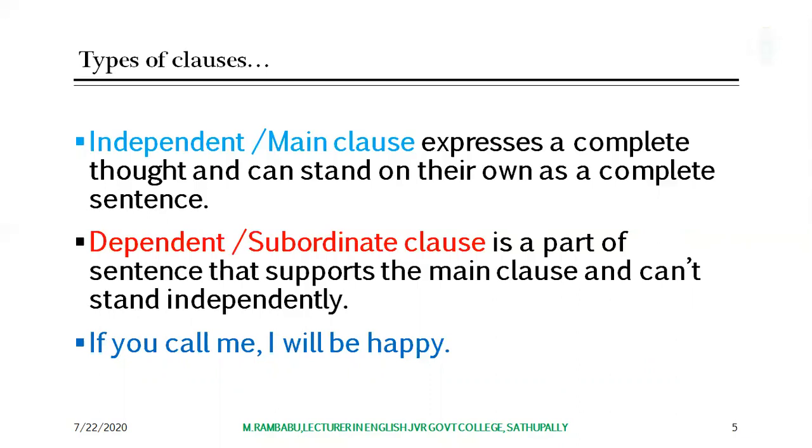So, I will be happy is the main clause here. If you call me can't express its own meaning, so it is called the dependent clause. In this sentence, if you call me, I will be happy, I will be happy is the main clause, whereas if you call me is the dependent clause.